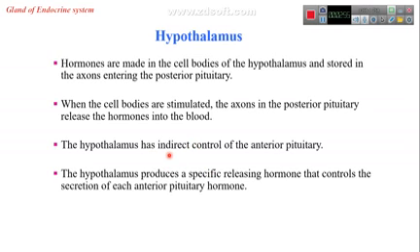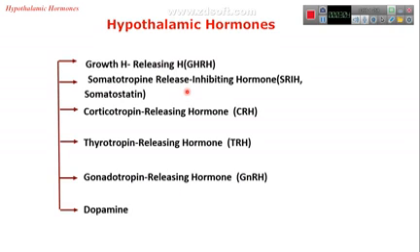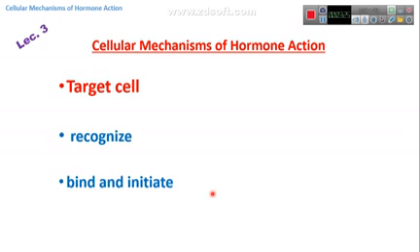Also, the hypothalamus indirectly controls the anterior pituitary gland. These hormones are secreted by the hypothalamus. The first hormone is growth hormone releasing hormone and somatostatin hormone, corticotropin releasing hormone, thyrotropin releasing hormone, gonadotropin releasing hormone, and dopamine.